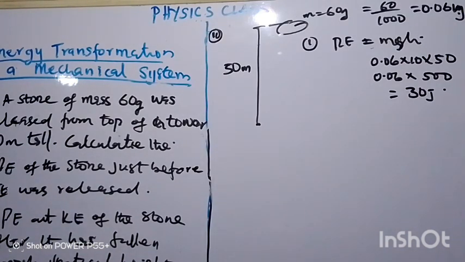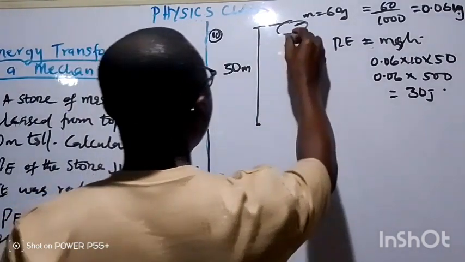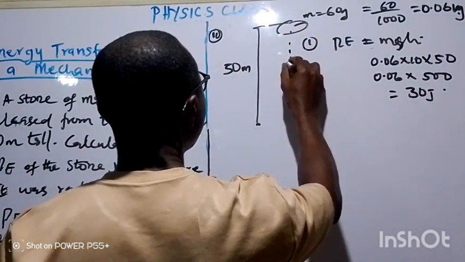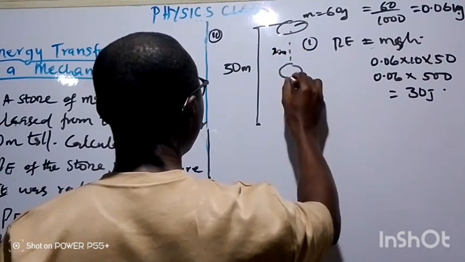Question number 2 says we should calculate the PE when this stone falls through a vertical height of 20 meters. So let's say from here to here is 20 meters.